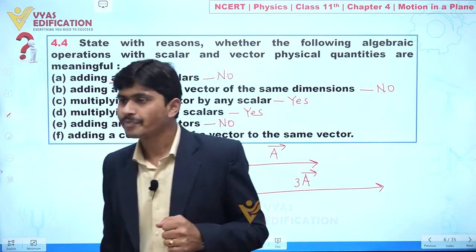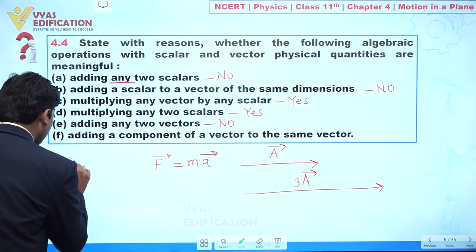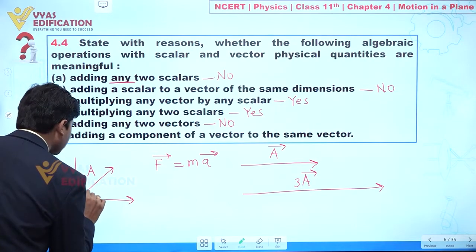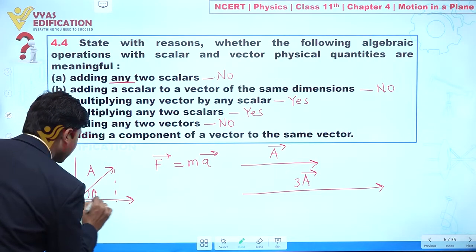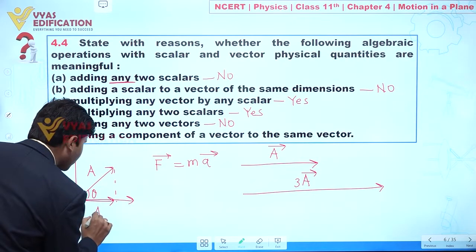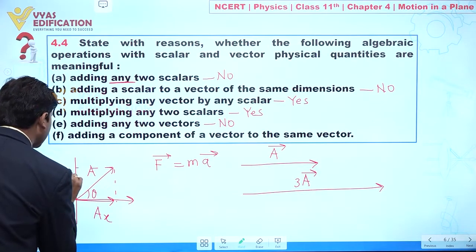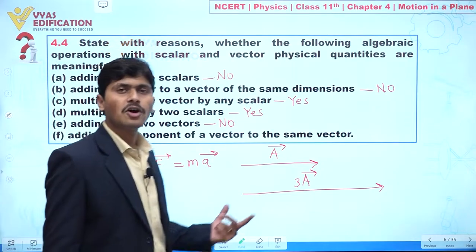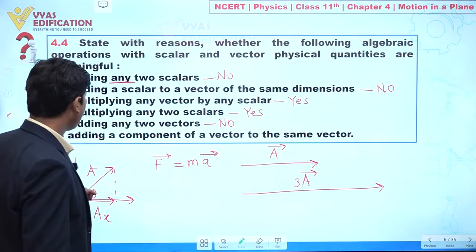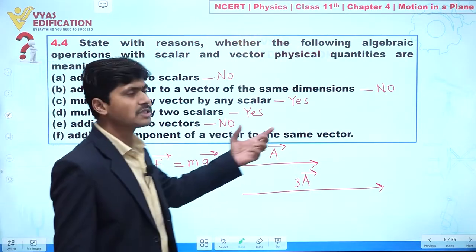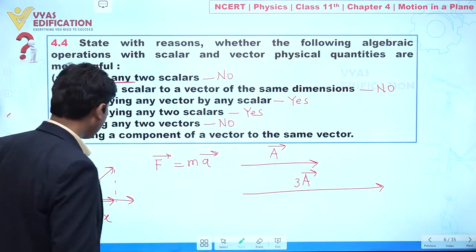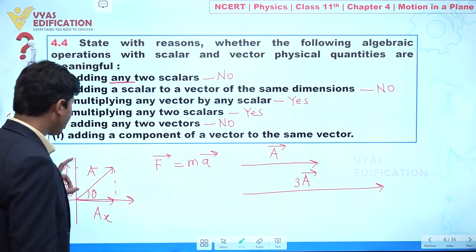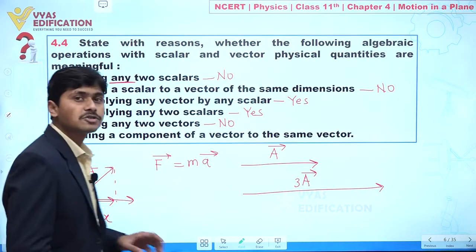Now listen carefully. Let's suppose we have a vector A, clear, and let's suppose this angle is theta. Here we have a component of this vector, this is AX, and in this direction we have AY. If I say adding a component of a vector to the same vector, we cannot directly add, because always keep in mind a component of a vector is also a vector.